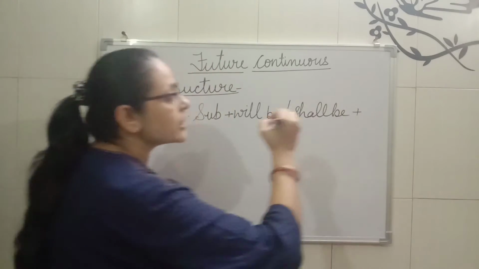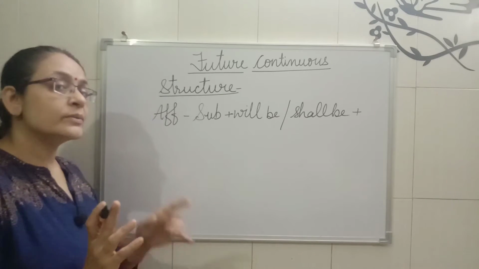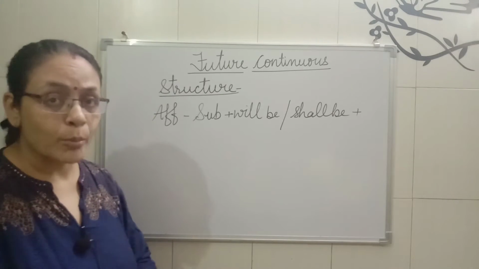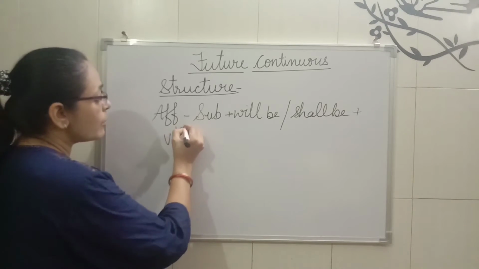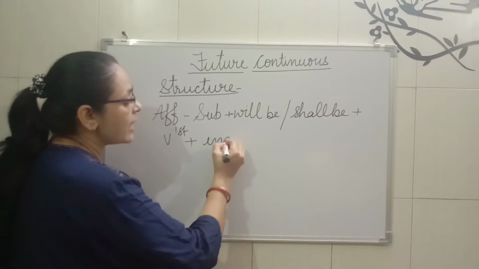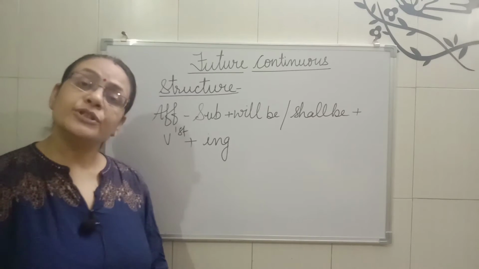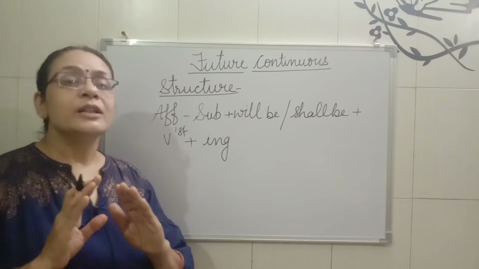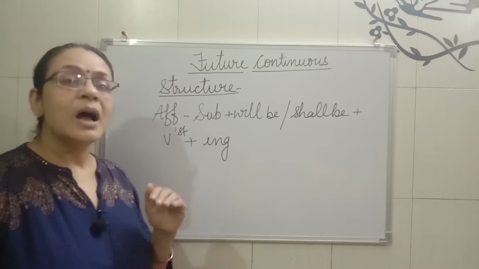And then after, whatever verb is coming will always come in the first form of verb. I hope you all know it very well. So the first form of verb will come there, and along with that we will add ing. As you know, continuous tenses are not complete without this ing.